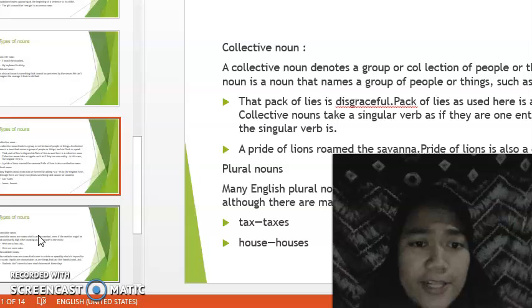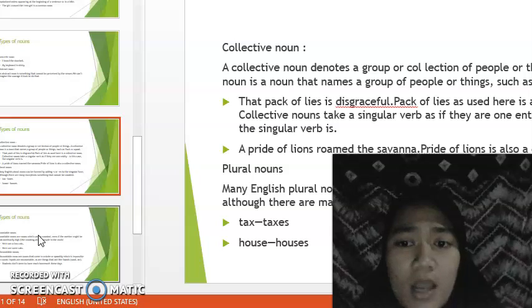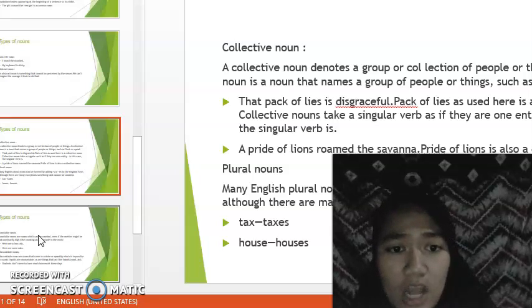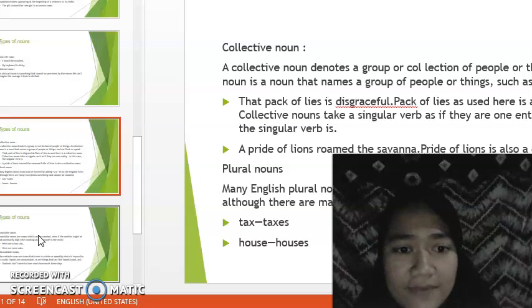And then next, collective noun. A collective noun denotes a group or collection of people or things. A collective noun is a noun that names a group of people or things, such as flock or squad. For example, that pack of lies is disgraceful. Pack of lies, as used here, is a collective noun. Collective nouns take a singular verb as if they are one entity. In this case, the singular verb: a pride of lions roams the savannah. Pride of lions is also a collective noun.